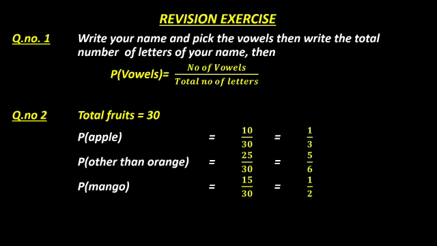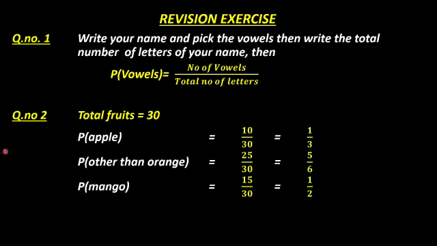What they were asking is, they ask you to write your name, and from your name you just pick out the vowels, how many are there, and write it as a probability. So first you have to write your name and pick the vowels, then write the total number of letters of your name as a denominator and the number of vowels in the numerator. That is the answer. You will only write your name, that's why I am not writing the answer, I just said how to do the sum. So probability of getting vowels means number of vowels in your name divided by total number of letters in your name. So this is the first answer.